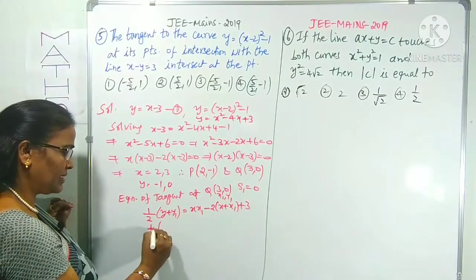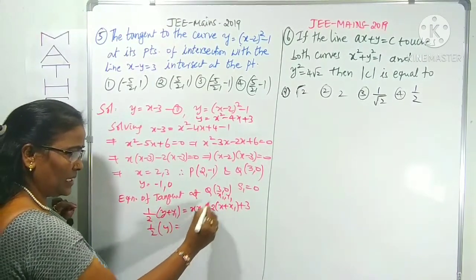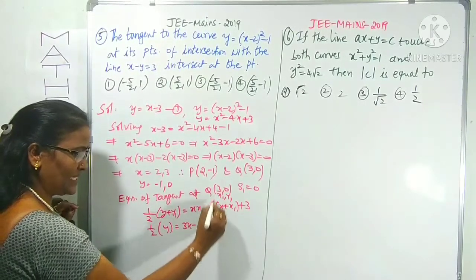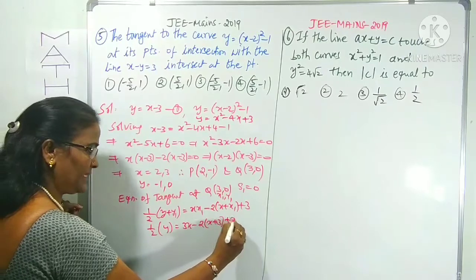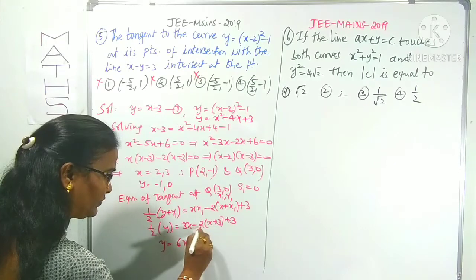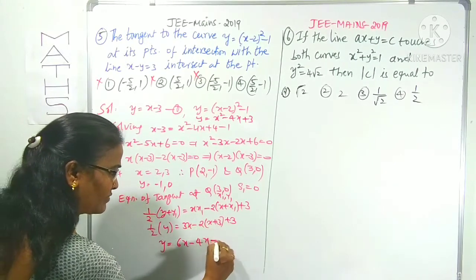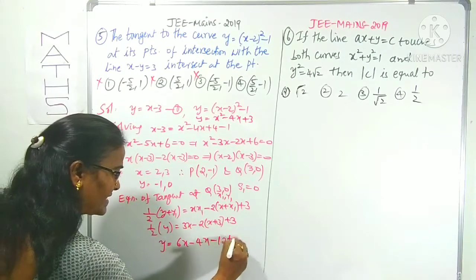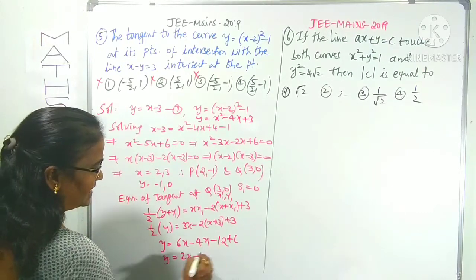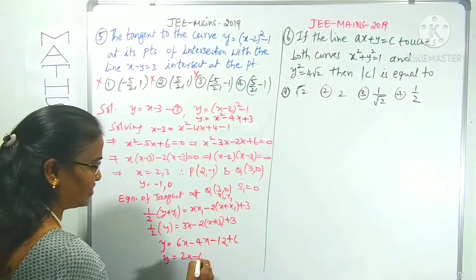I am substituting here: (1/2)(0 + y) = 3x − 2(x + 3) + 3. Cross multiplying, y = 2 into 3, 6x, minus 2 into 4, 4x, with minus 2 into minus 6 being minus 12, and 2 into 3 is 6. Therefore, y = 2x − 6. Now observe the options. He is asking which point this is passing through. That point we have to check, which means I am doing option verification.